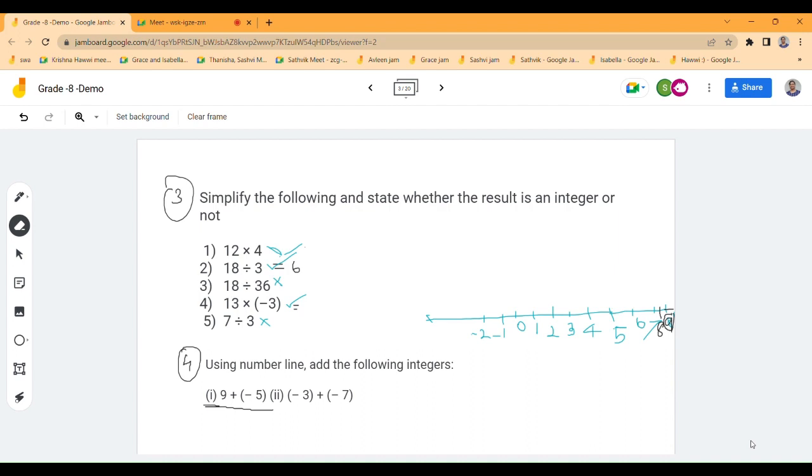From 9, moving forward or backward? Backward. Since it is negative 5, you have to move backward. How many places backward do you have to go? Minus 5, right? Yes, ma'am. So how many places back will we be going?